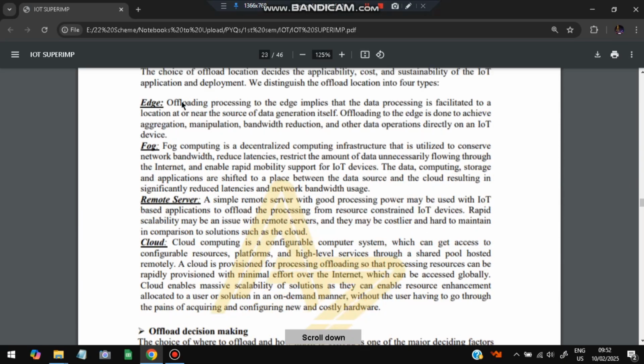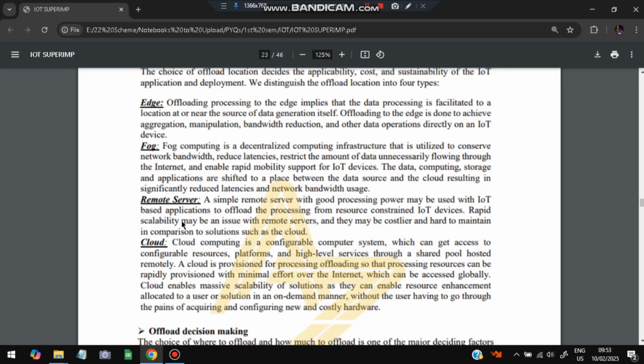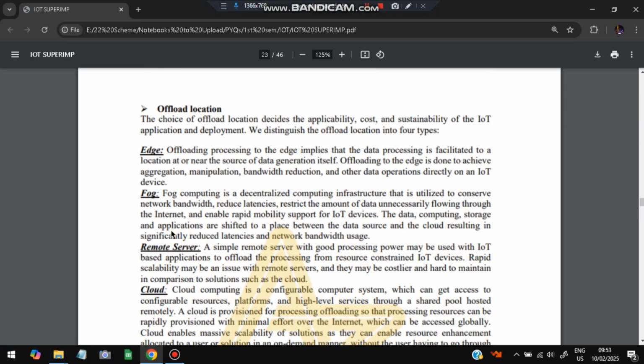Next, location: where should the solutions be stored? First is edge, which means wherever the event is happening, there we store it. Second is fog, stored between the cloud and the place where it is happening. That will reduce latencies and network bandwidth usage. Third is the remote server, which will be stored in some other offsite location. And cloud means it is accessible throughout the globe. It will be stored in different servers and can be accessed anywhere on earth. So those are the offload locations.